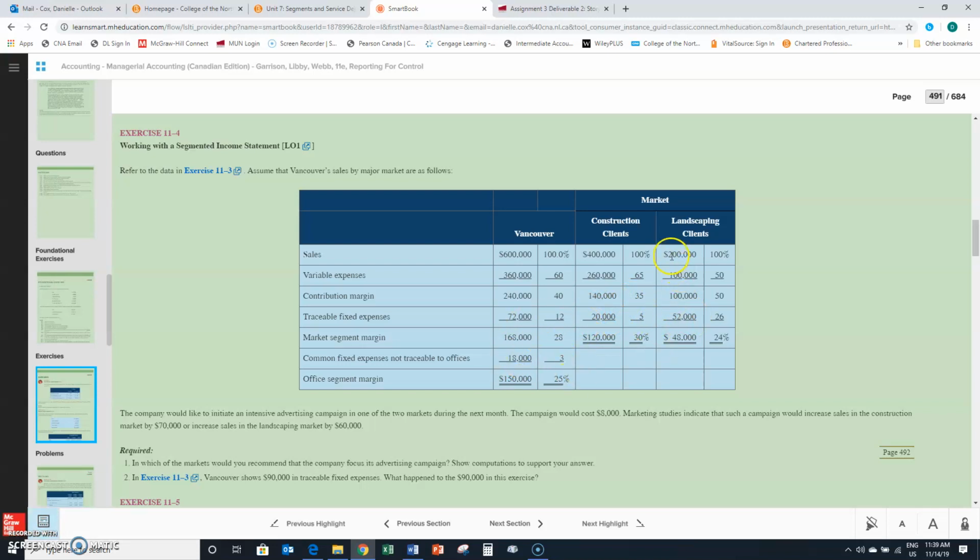And again, if you were to take then landscaping or construction, one of these markets, and break it down even further, then the traceable fixed expenses that are shown here then would be broken down likely into traceable and common again.